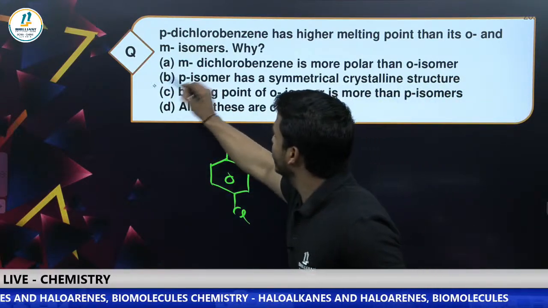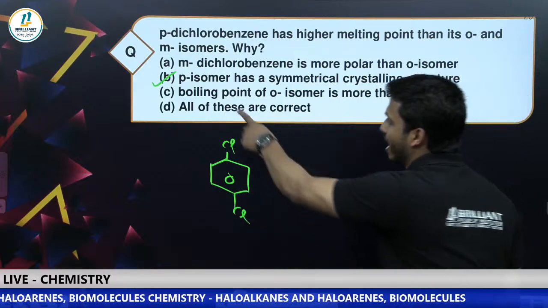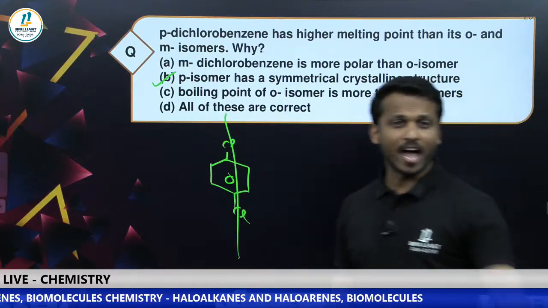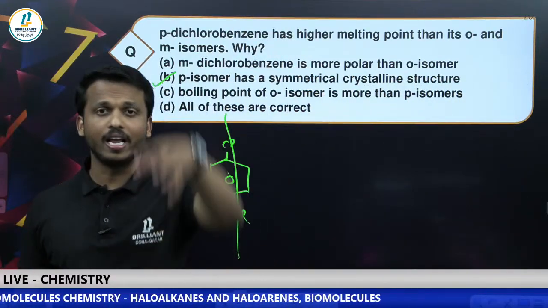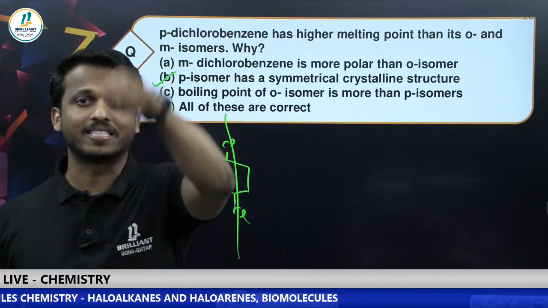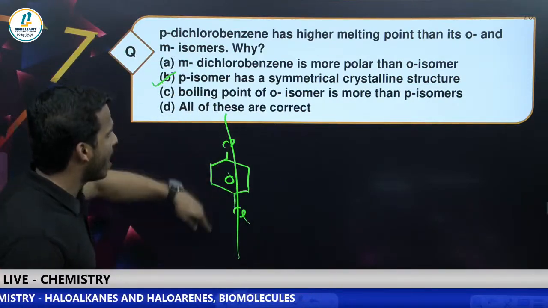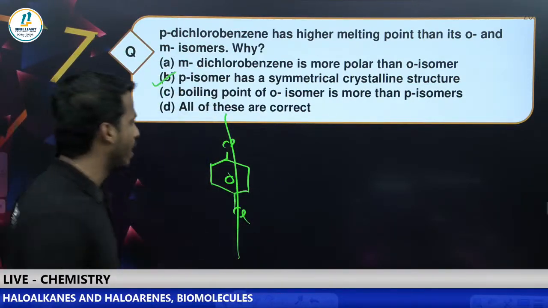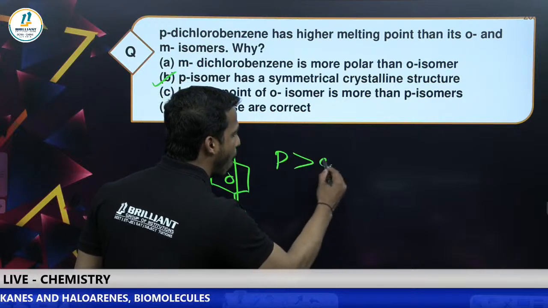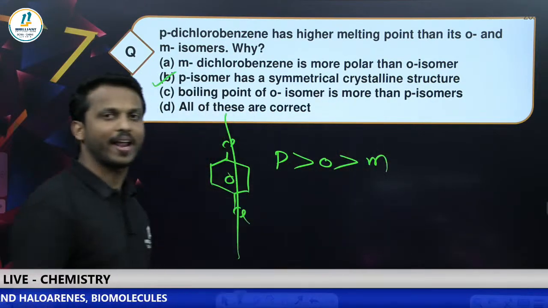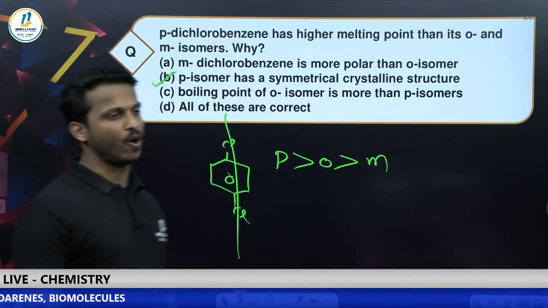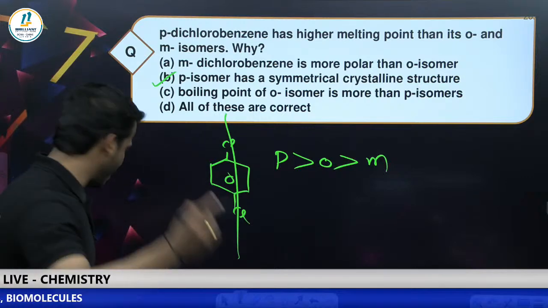Very good, the answer is option B. Para isomer has high symmetry, so it can fit in the crystal lattice tightly. Therefore, it has the highest melting point. You may have studied the melting point order, POM: para, ortho, then meta. Very good, all of you.